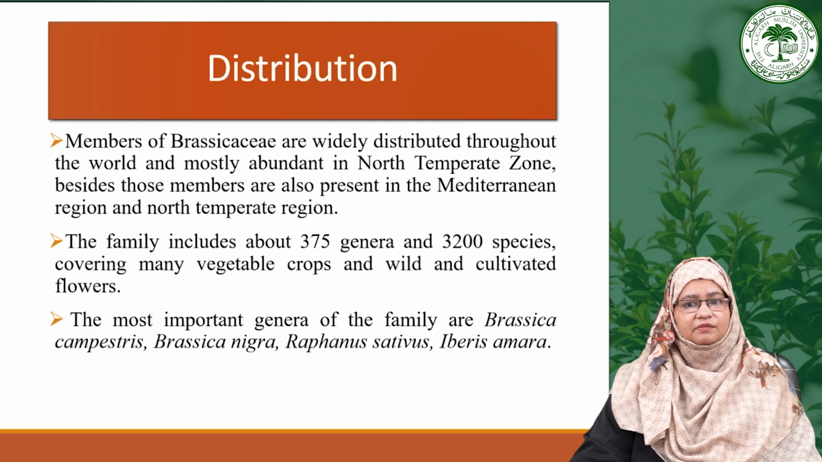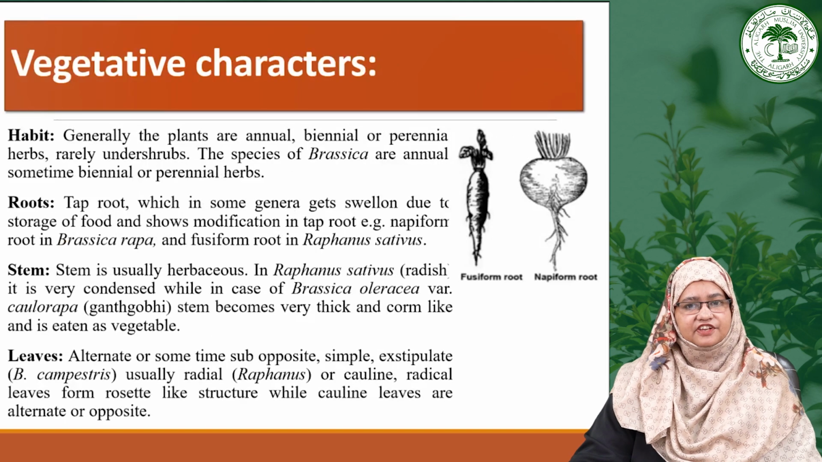The Brassicaceae family boasts around 375 genera and around 3000 species, contributing significantly to both agriculture and biodiversity. Now, moving towards some key genera of this particular family, like Brassica campestris, Brassica nigra, Raphanus sativus, Iberis amara. These all have many economic importance. So, now moving toward the vegetative characteristics of this family.